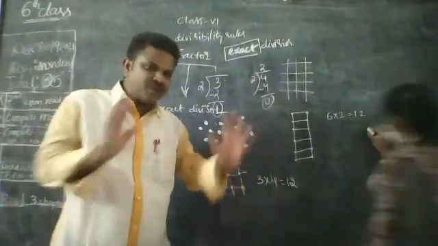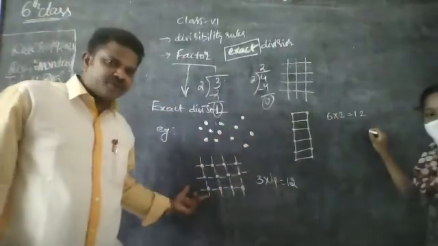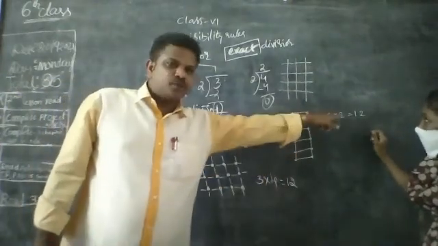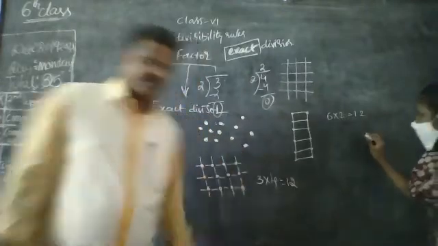To arrange the 12, I used 3 into 4, and this is another possibility, and it is 6 into 2. That is also 12. Next.